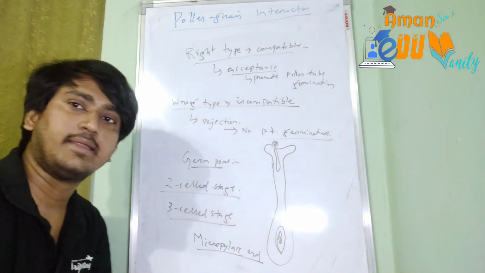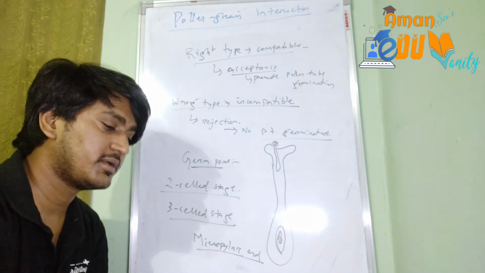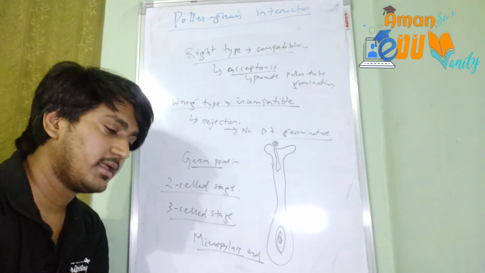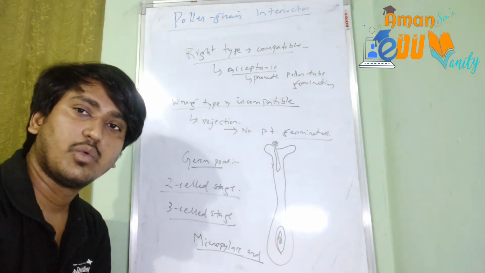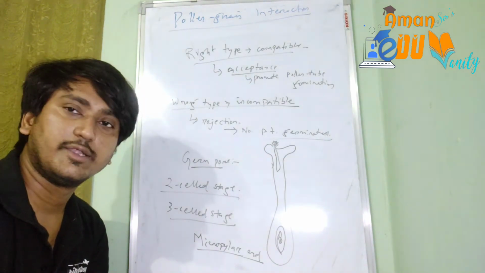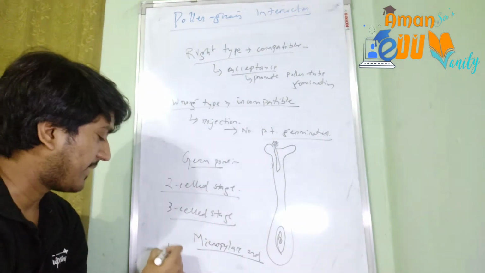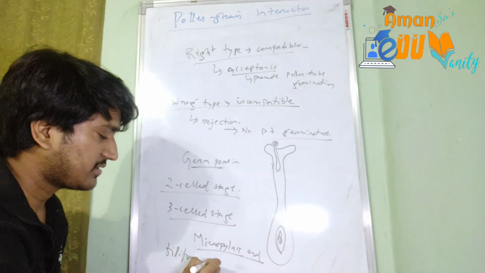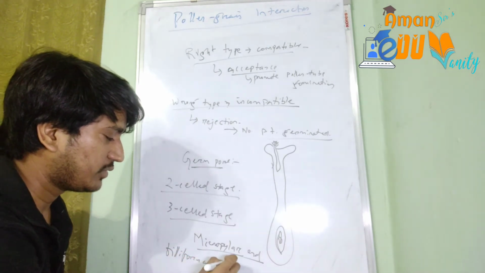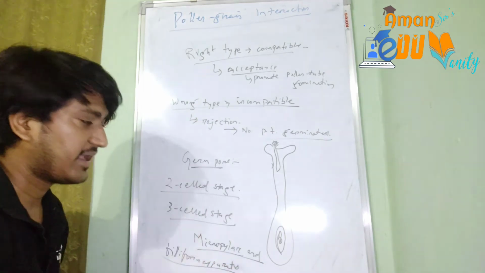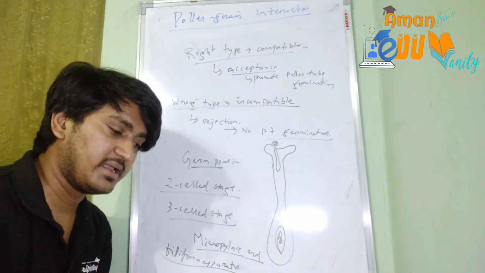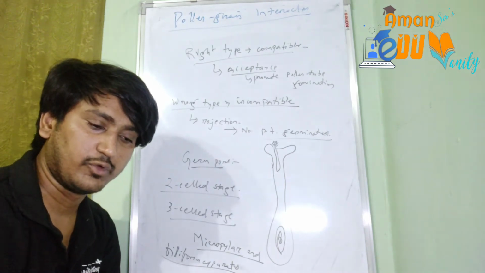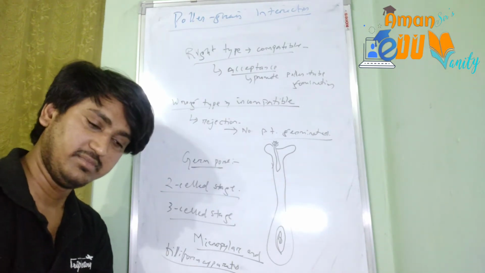Okay, and as I told in the structure of the embryo sac that there are synergids which surround the egg cell. Those synergids will guide the entry of the pollen tube through the filiform apparatus. The filiform apparatus will guide the pollen tube inside the synergids, and then the male gametes or the male nucleus will be released inside the ovule to get fertilized with the egg cell.